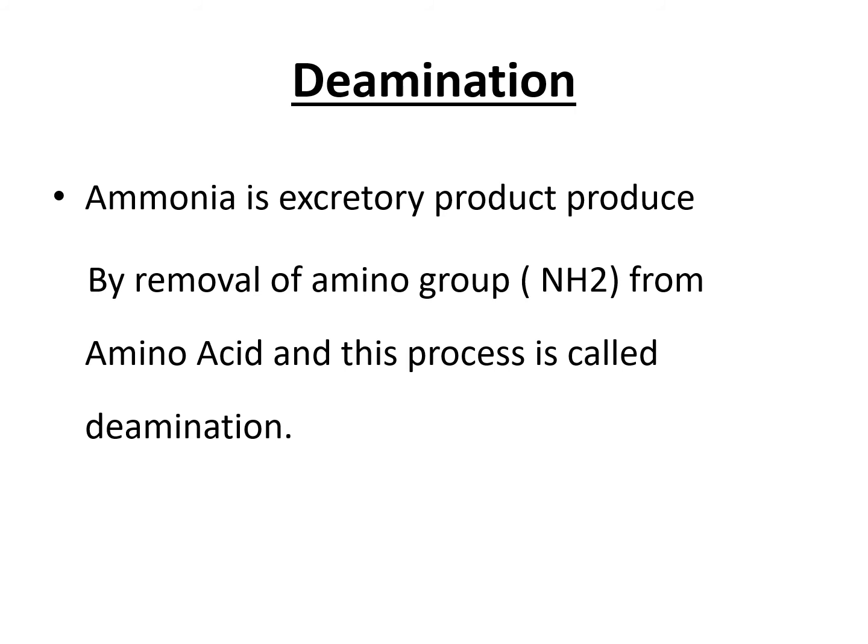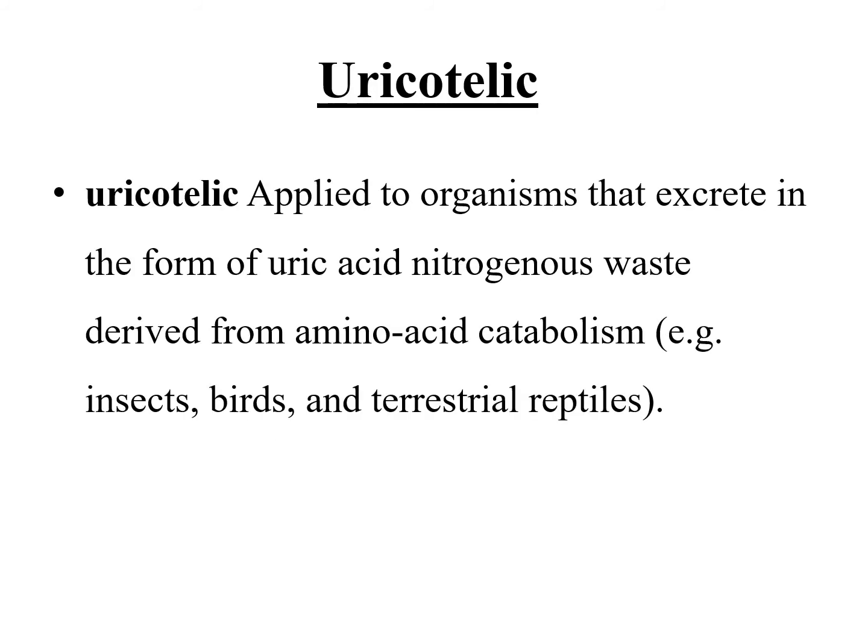Deamination. Ammonia is the excretory product produced by removal of an amino group from an amino acid, and this process is called deamination. Uricotelic. Uricotelic applies to organisms that excrete nitrogenous waste derived from amino acid catabolism in the form of uric acid. Examples are insects, birds, and terrestrial reptiles.